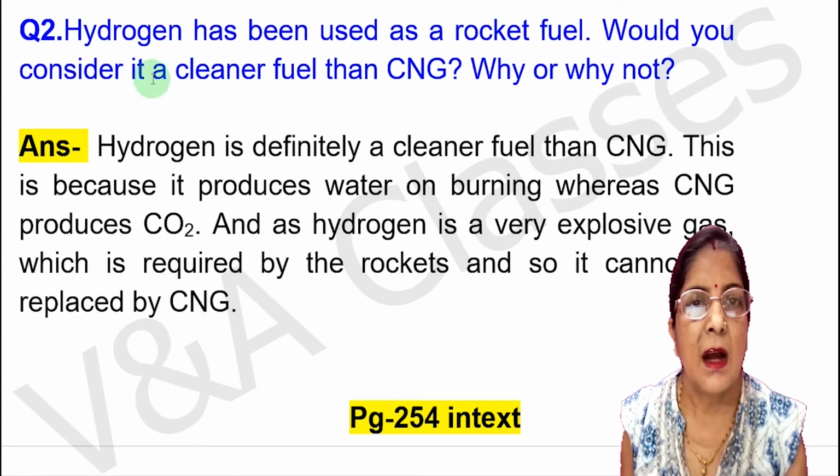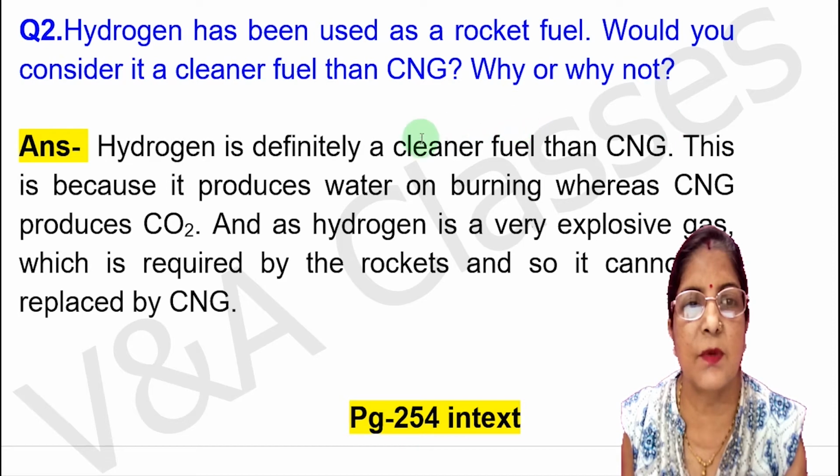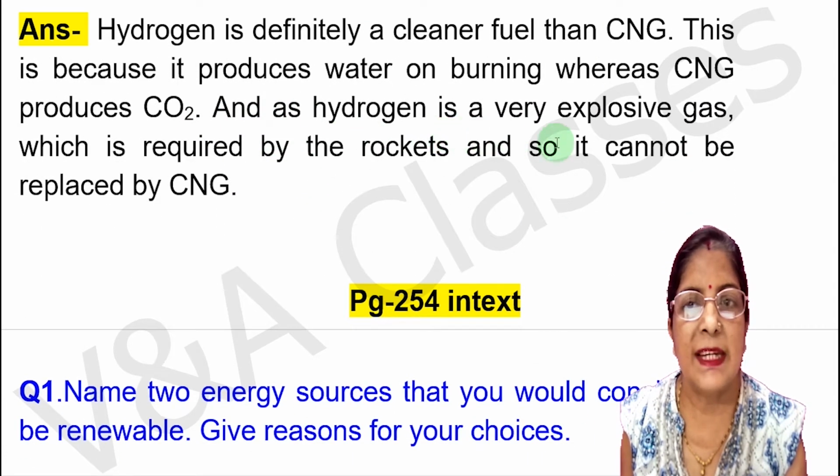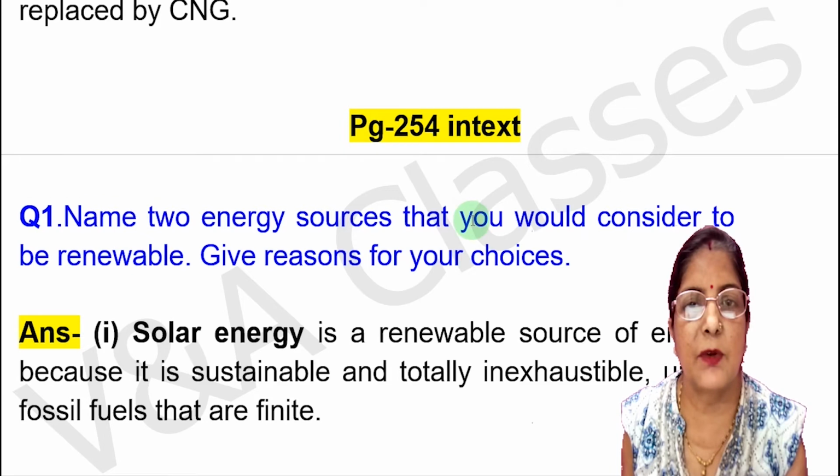Now next question, hydrogen has been used as a rocket fuel. Would you consider it a cleaner fuel than CNG? Why or why not? This question is also important. Answer, hydrogen is definitely a cleaner fuel than CNG. This is because it produces water on burning, whereas CNG produces CO2. And as hydrogen is a very explosive gas which is required by rockets, it cannot be replaced by CNG.